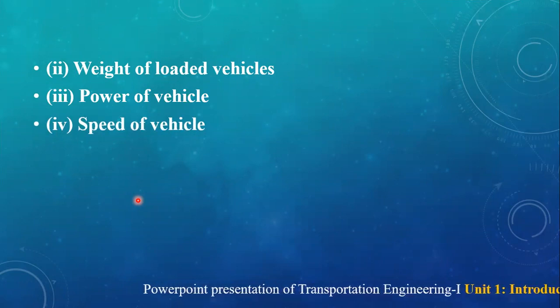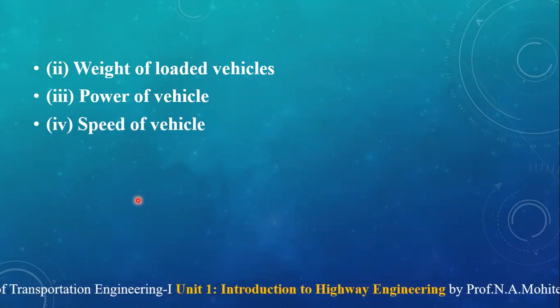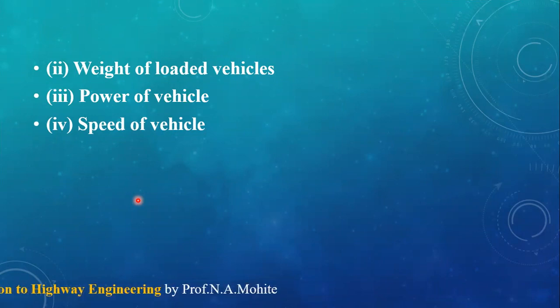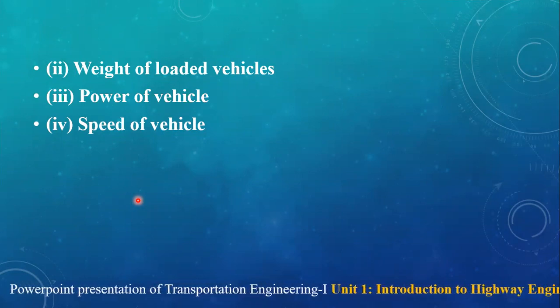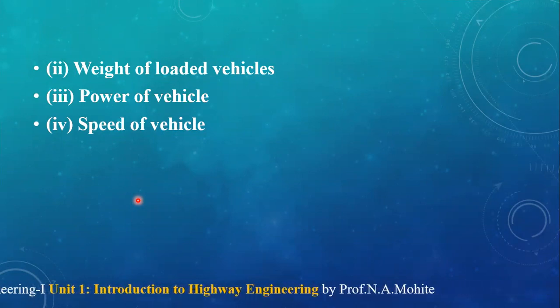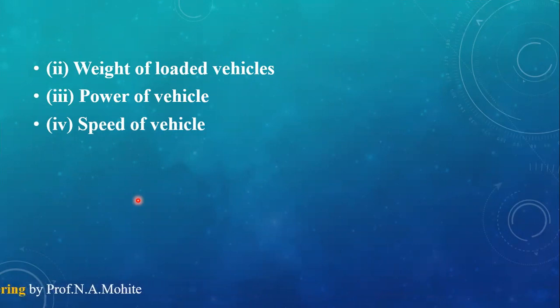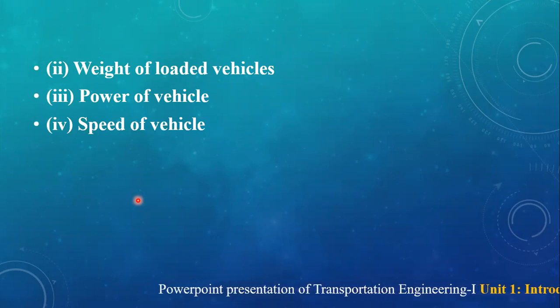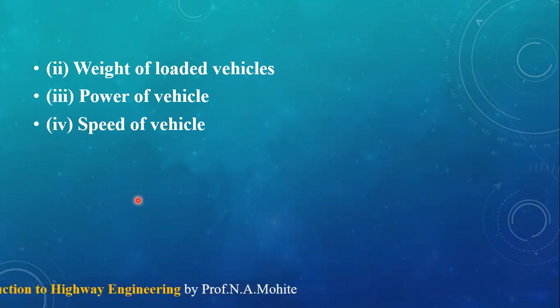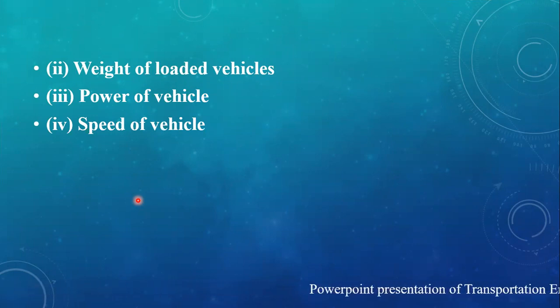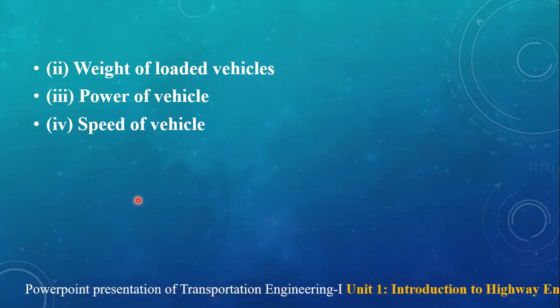The speed of vehicles traveling over a particular road affects the sight distance. Sight distance is the longest distance at which a driver can see an object in front of him. So we require a minimum sight distance, so that if it is required to apply the brake or take a turn, we can do it accordingly.